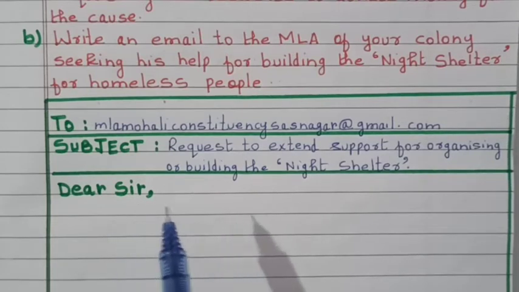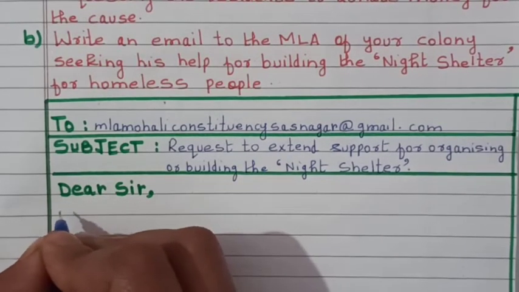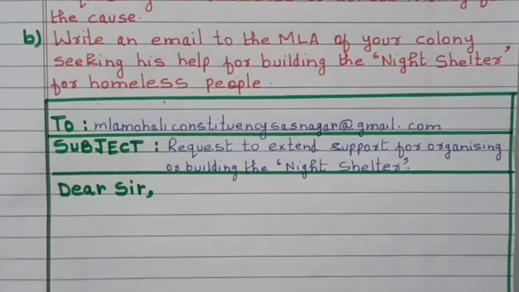So now we'll start writing the body of the email. A few details we are taking from the notice writing.